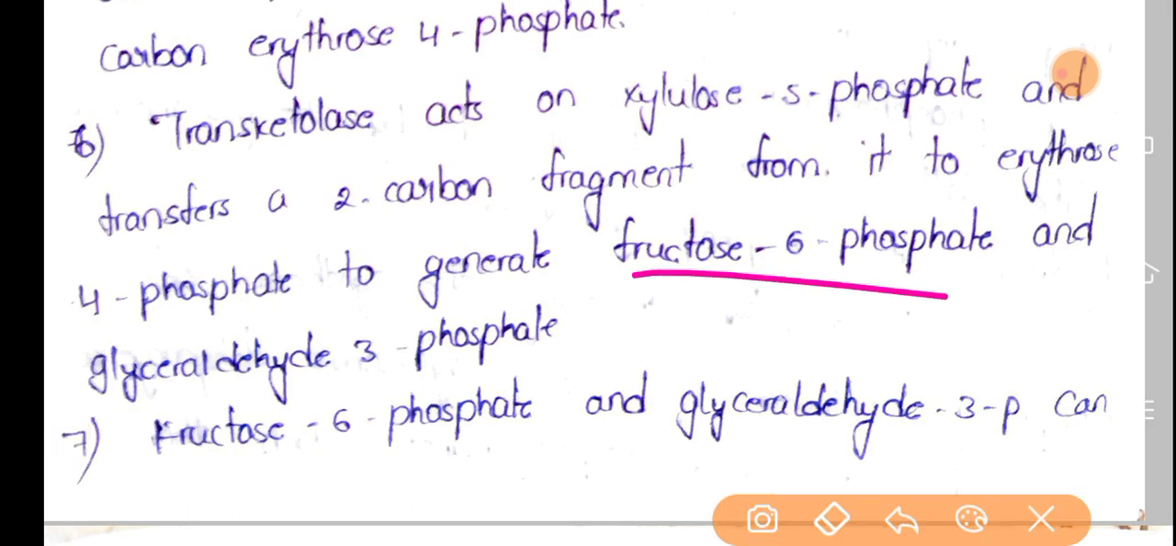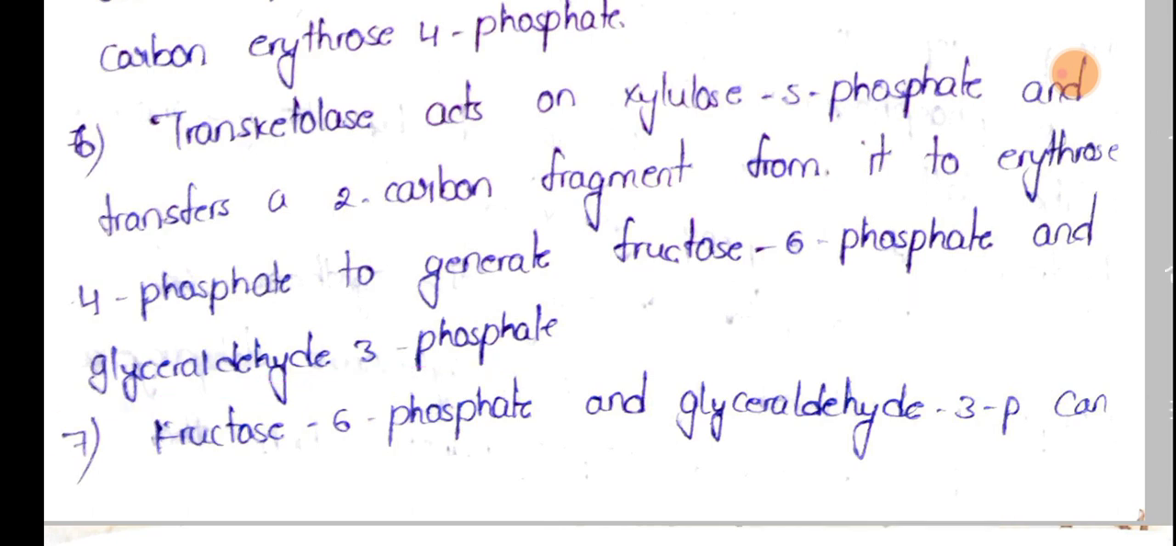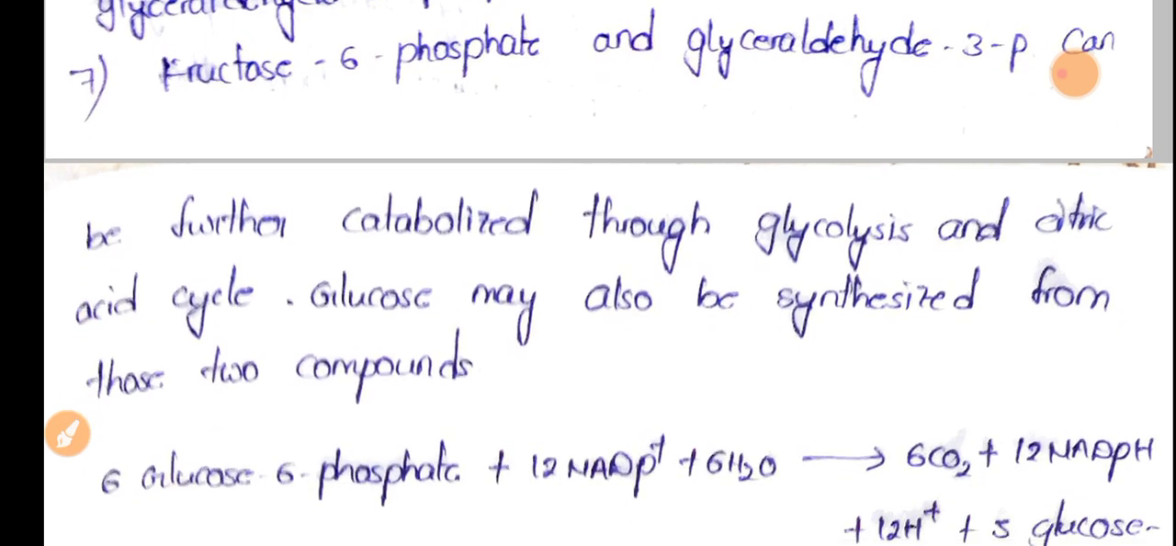Fructose 6 phosphate is formed, and whatever the 3 carbon moiety is left from the xylulose 5 phosphate will turn into glyceraldehyde 3 phosphate. Okay, so now we have glyceraldehyde 3 phosphate and fructose 6 phosphate. Now this particular glyceraldehyde 3 phosphate and fructose 6 phosphate can be further catabolized through glycolysis and citric acid cycle. Glucose may also be synthesized from these two compounds.